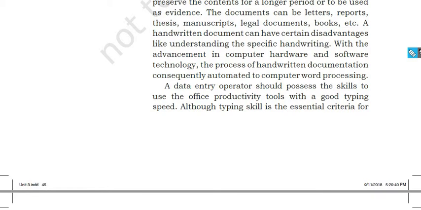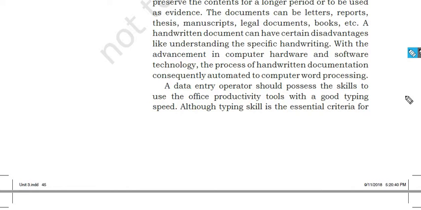Nowadays, whatever kind of handwriting, whatever way you want to write, everything is possible using word processing software. If you give a handwritten document, maybe your handwriting is not good, or maybe the person at the other end is not able to understand your handwriting. Such things will not happen now, right?